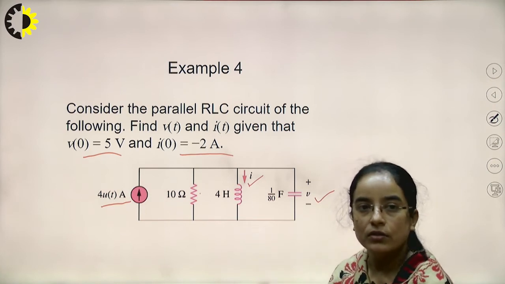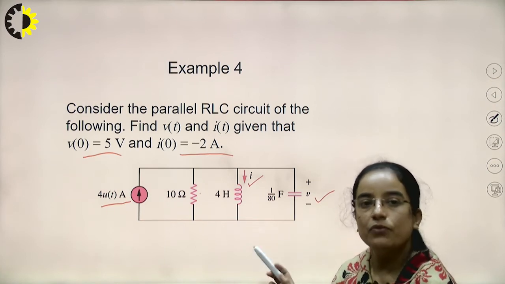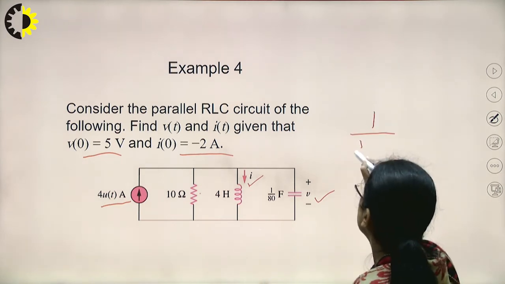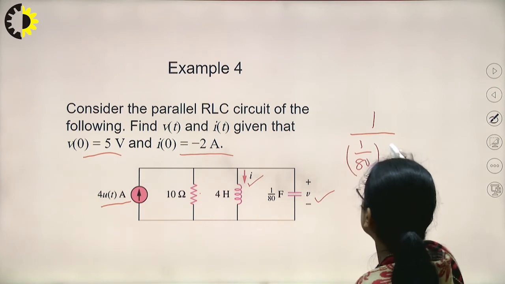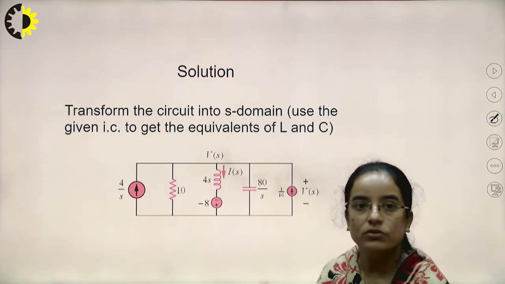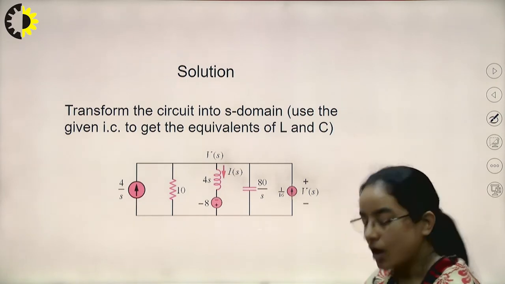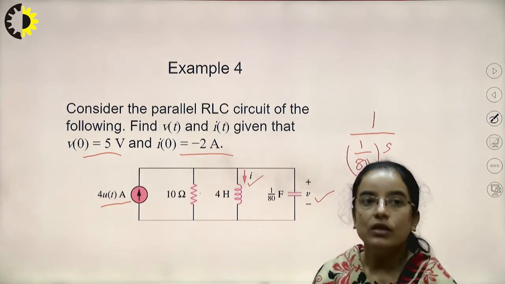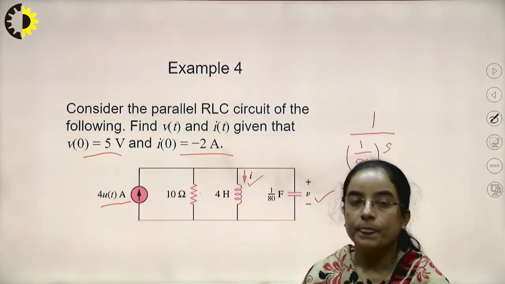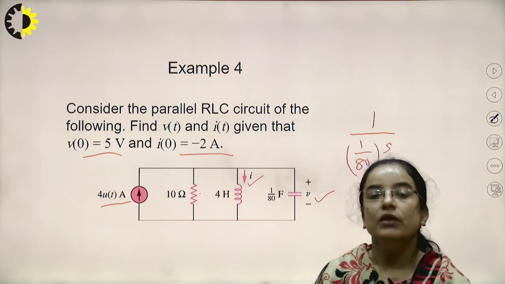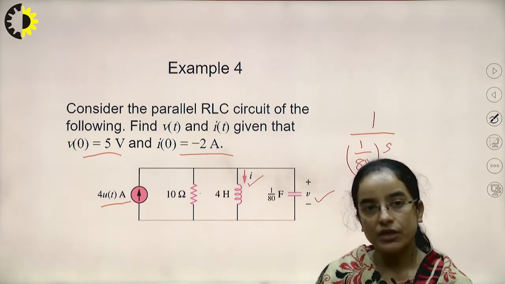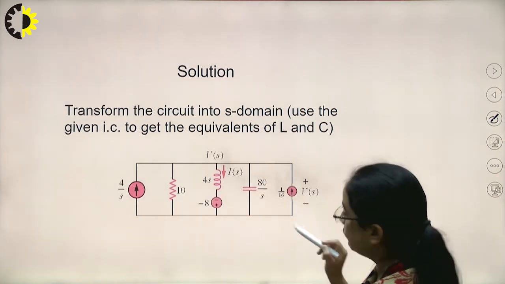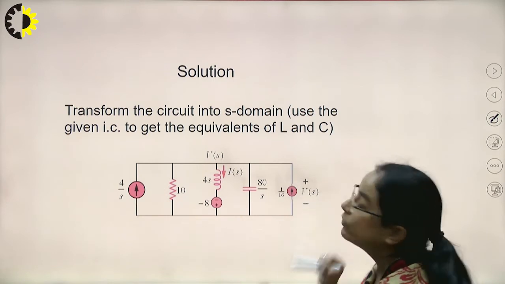For the 4 Henry inductor, we will write 4S, and for the 1/80 farad capacitor, we will write 1 divided by 1/80 into S, so it will be 80 by S. Now two more things are there. These initial values are given. V0 is the initial voltage across the capacitor. For that, what we had written here, we had put 1/16.